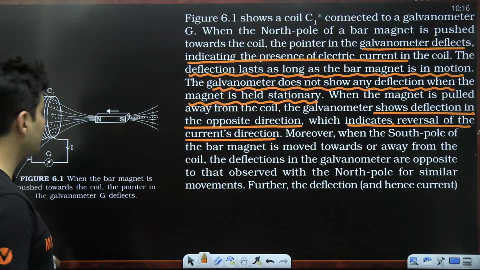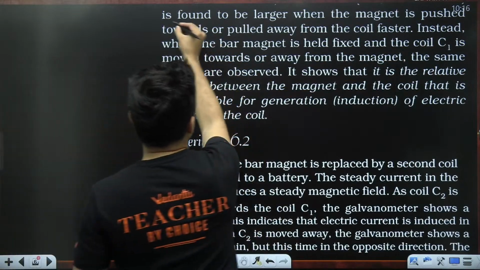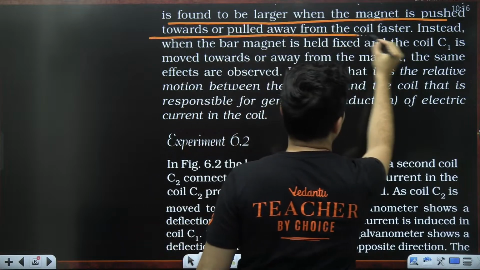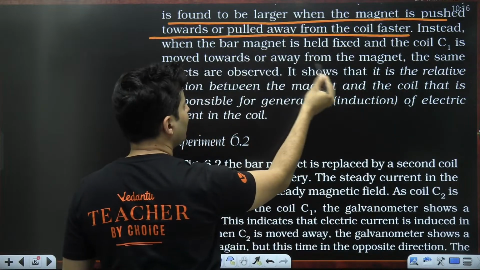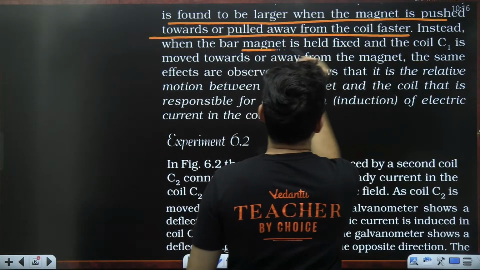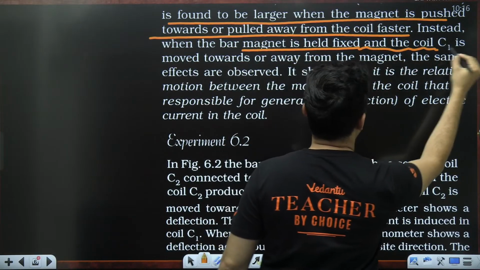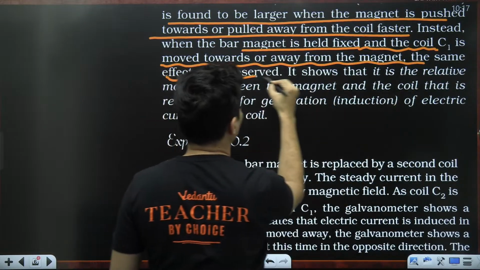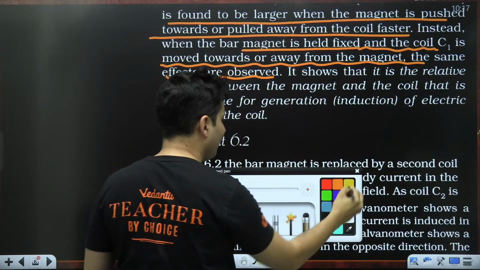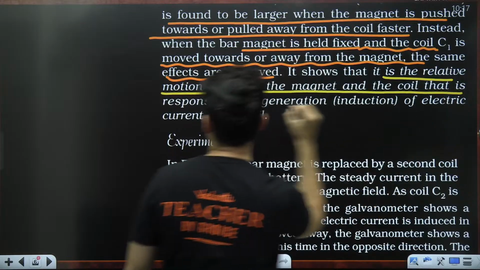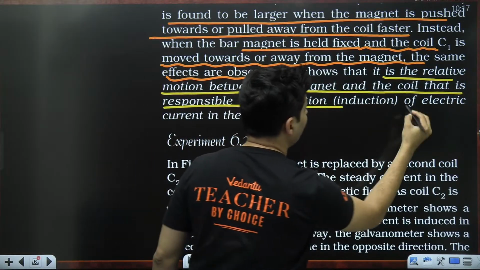Further, the deflection is found to be larger when the magnet is pushed towards or pulled away from the coil faster. When the bar magnet is held fixed and the coil is moved towards or away, the same effects are observed. It shows that the relative motion between the magnet and the coil is responsible for the generation.